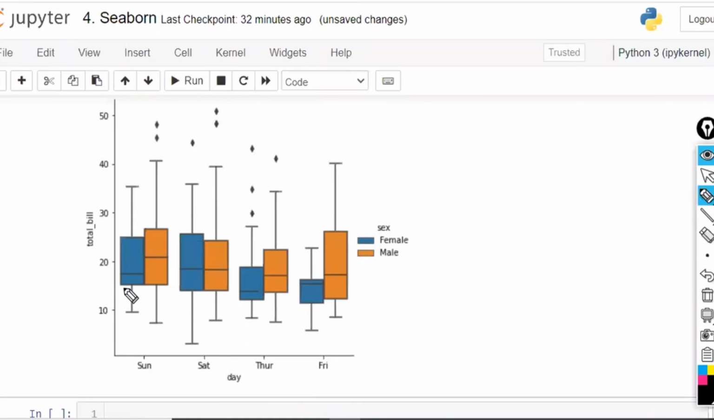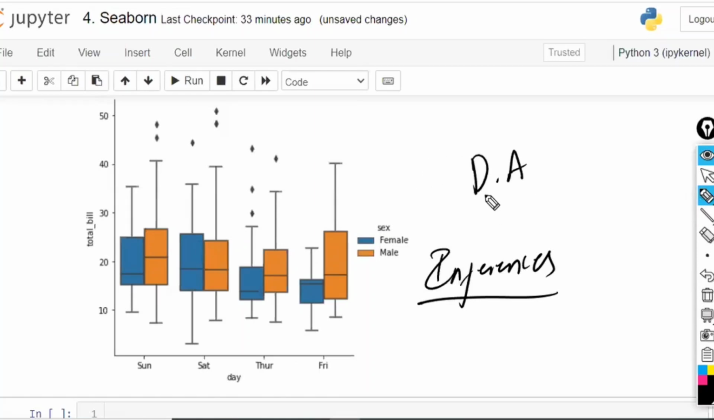Particularly on Saturdays, whatever observations you are making now, you have to write them in the notes. Whatever inferences you have, you have to write them all. From those inferences, how we can improve the business will be decided. If you make bars like this and write all the inferences, you are called a data analyst. With this, the data analyst role is completed.